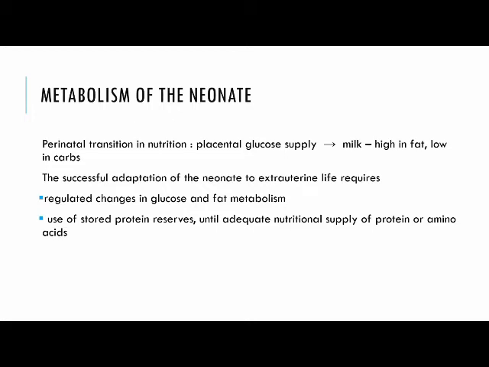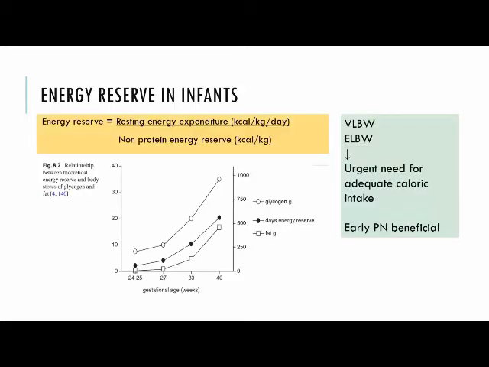In a fetus of about 24 to 25 weeks gestation, the energy reserve is only about 2 days based on the glycogen storage and fat. As the fat and glycogen stores increase, as shown in the graph, by term the child will have 20 days of energy reserve. So in very low birth weight and extremely low birth weight neonates, there is an urgent need for adequate caloric intake, and early parenteral nutrition is known to be beneficial in such cases.